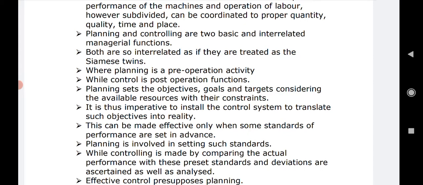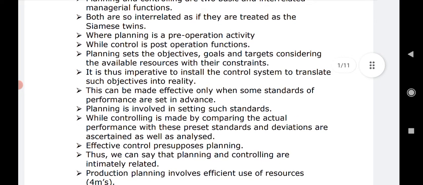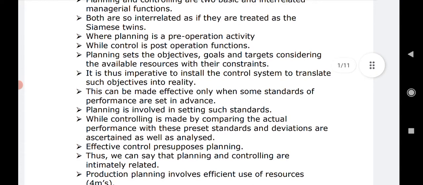So planning and controlling are two basic and interrelated managerial functions. We have checked that in the subject of business organization and management, that planning plays a very important role, and it is almost the primary function of management. If you want to manage anything, planning is at its base, and controlling is the following activity that is required, and thus it is an interrelated managerial function. Both are so interrelated that they are treated as Siamese twins, right?